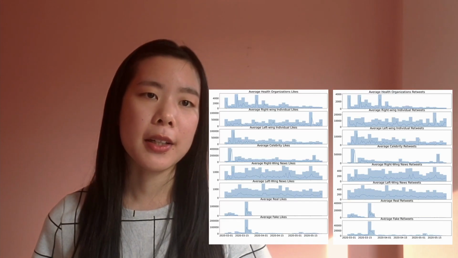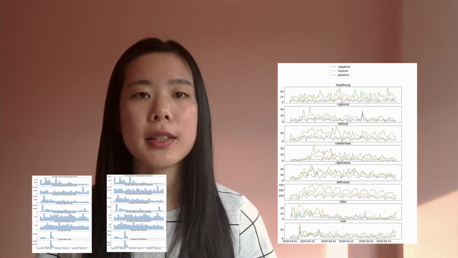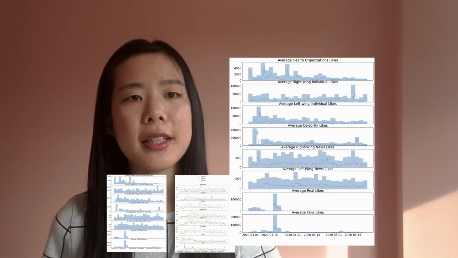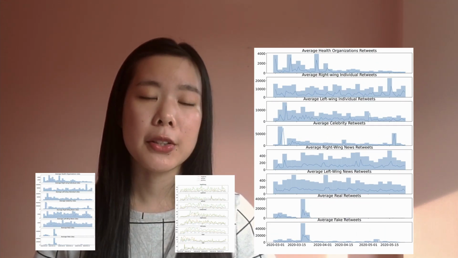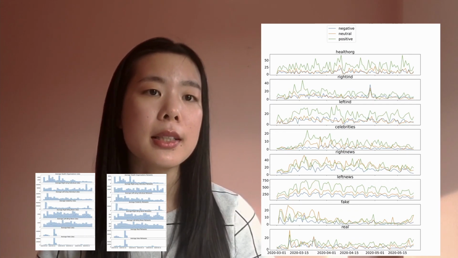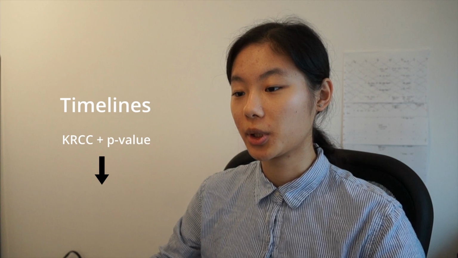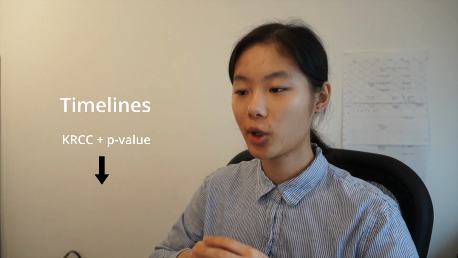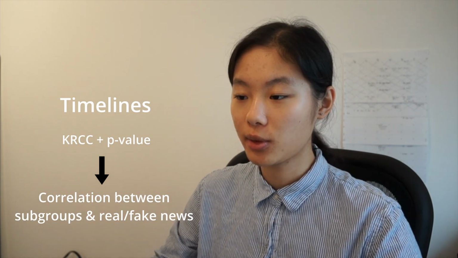The following two figures represent the engagement timeline plots, while this figure shows the tweet sentiment timeline plot. Specifically, the left figure shows the average daily likes timelines, the middle one shows the average retweet timelines, and the right one shows the frequency of negative, neutral, and positive tweets per day. So using these timelines, the Kendall rank correlation coefficient and the Mann-Kendall significance test p-value are determined to evaluate the correlation between pairs of influential social network nodes and fake and real news.